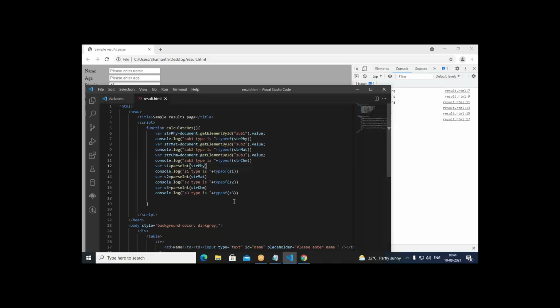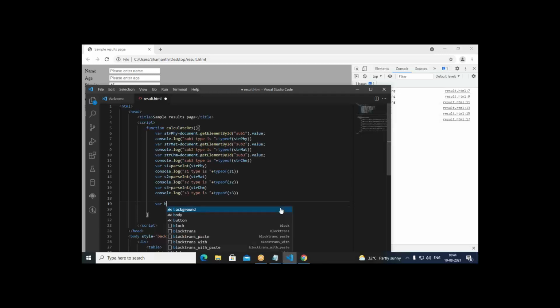Now we can actually calculate based on this. But what is the condition? In every subject, the student has to get a minimum of 40 marks, then in that case pass, otherwise fail. Therefore, right here we can put var bpass. That means Boolean pass. bpass is nothing but Boolean pass.